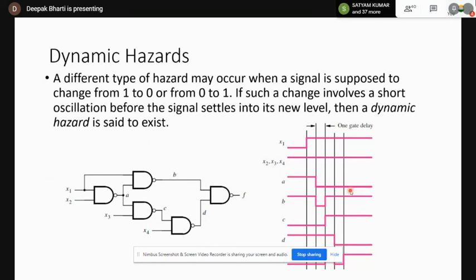Only one theory portion is remaining, which has a short description of PAL, programmable array logic, PLA, programmable logic array, and FPGA, field programmable gate array. That is the theory portion, which I think you can cover yourself.